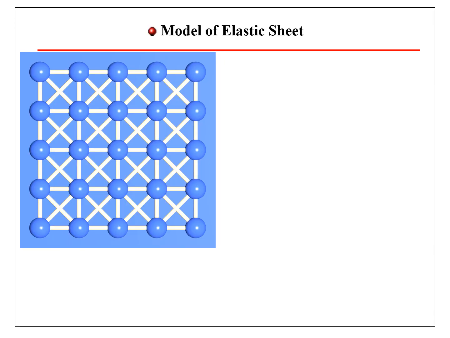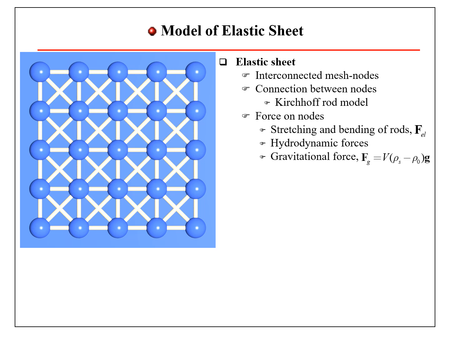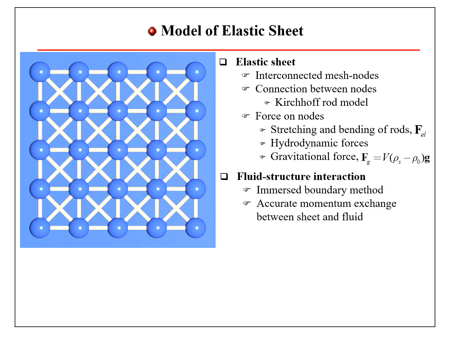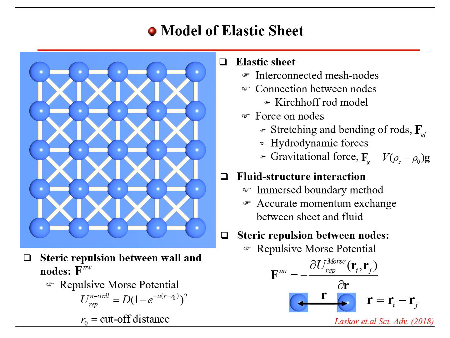We model the elastic sheet as a single layer network of nodes that are connected by elastic rods. Connections between nodes are described by the Kirchhoff rod model. The forces on the nodes are stretching and bending forces, hydrodynamic forces, and gravitational forces. Fluid structure interaction is incorporated through the immersed boundary method, which accurately exchanges momentum between sheet and fluid. In addition, nodes also experience self-avoidance forces between nodes and between node and walls.